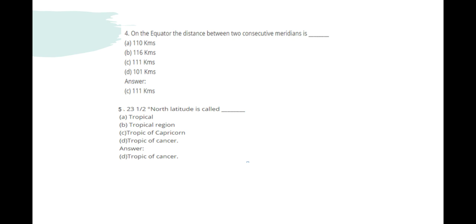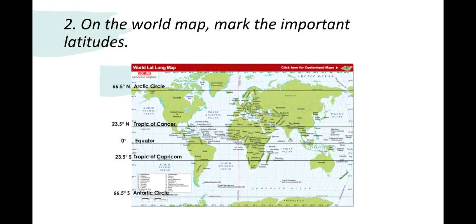Remember that. Then you will take a world map. Earlier you had marked only the continents. In the same map also you can mark these latitudes. If you can draw in another separate map, it's fine. Otherwise, in the same map also you can mark these important latitudes. First you will mark equator, then Tropic of Capricorn you should write on the left hand side like this and do.